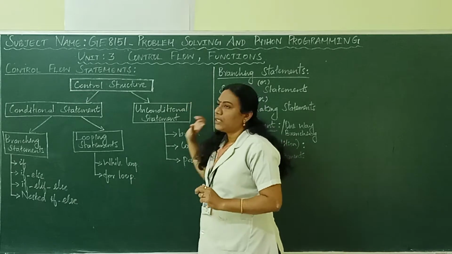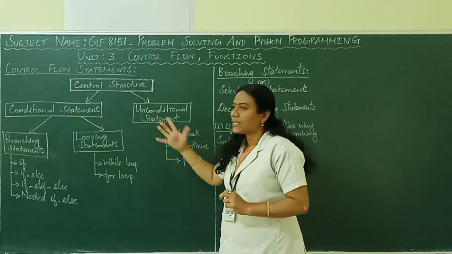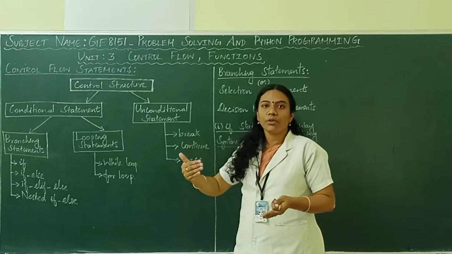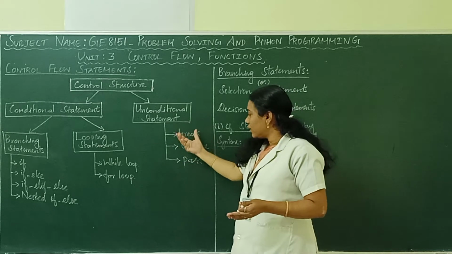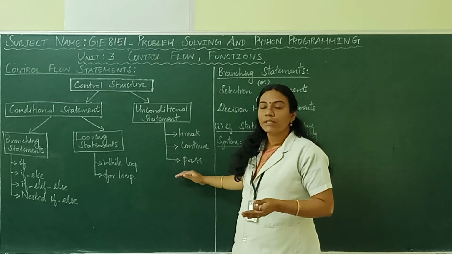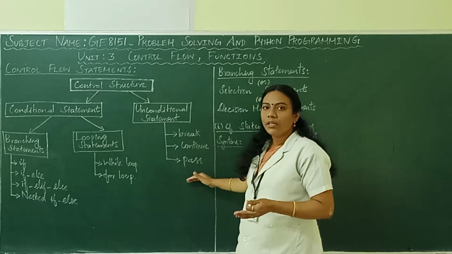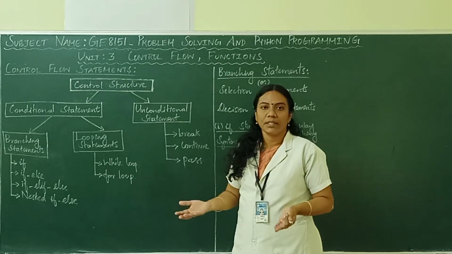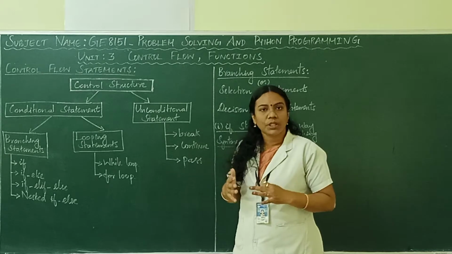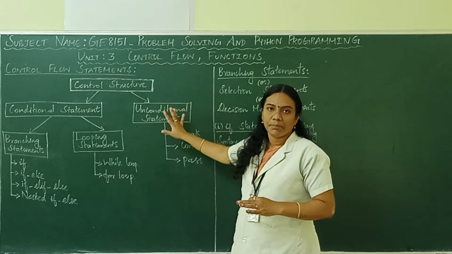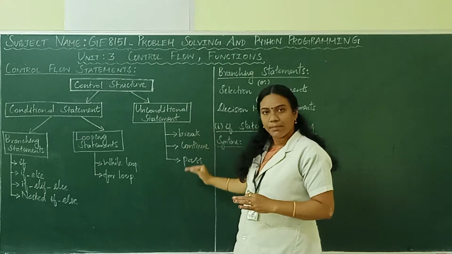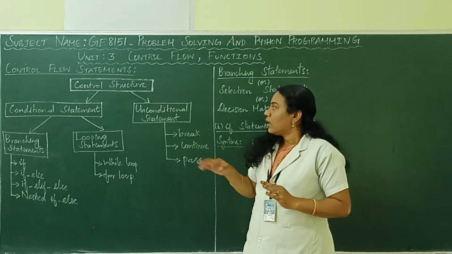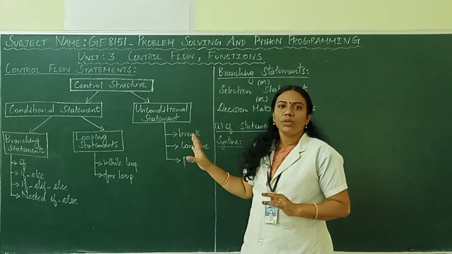Next part is about unconditional statement. From the word itself you can understand unconditional. Unconditional means there is no need to check any condition. Along with the control flow of your program execution, if you encounter any one of these statements, break, continue or pass, your program execution will get altered in some other way, without any condition. If you need to alter a program execution, we can go for this unconditional statement. Under unconditional statement, three different statements are there. One is break, another one is continue and another one is pass. These are the common overview about control structure.